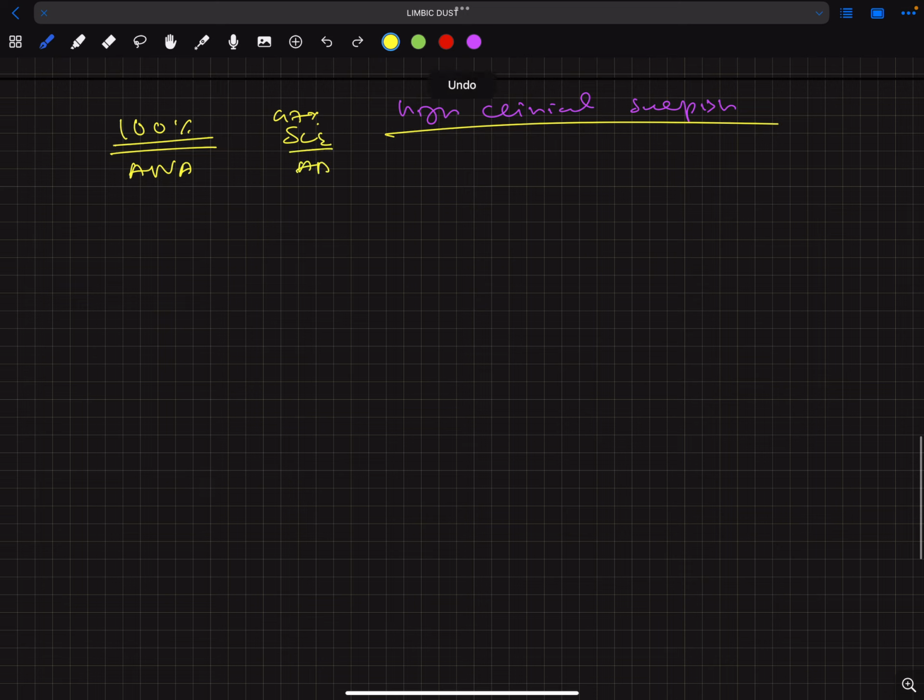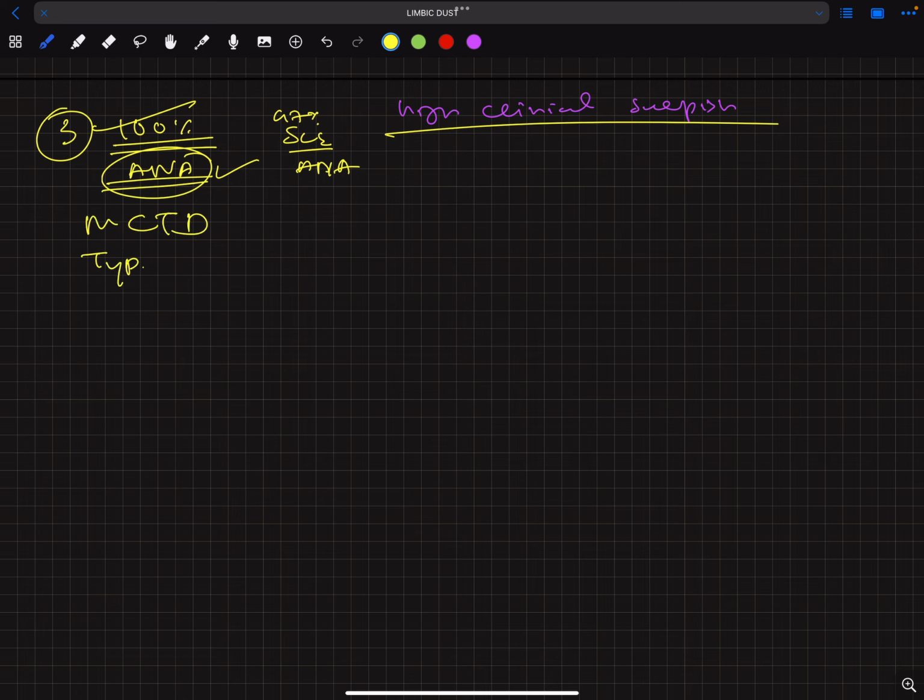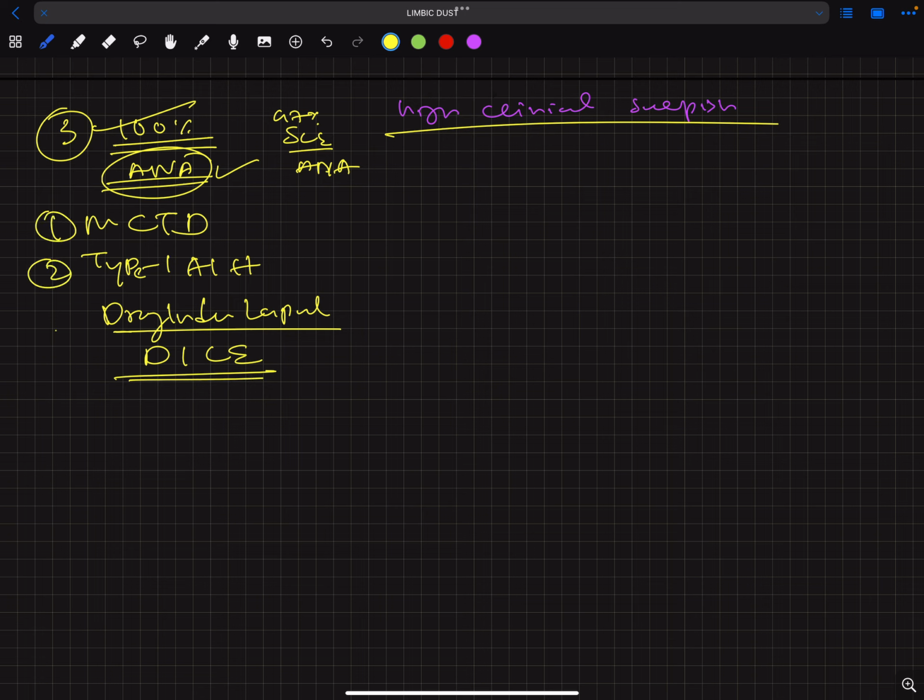In which diseases is there 100% ANA positivity? There are three diseases. They are mixed connective tissue disease, type 1 autoimmune hepatitis, and drug-induced lupus erythematosus. So these are the three diseases, and they have 100% ANA positivity.